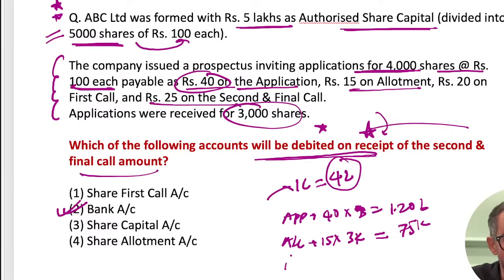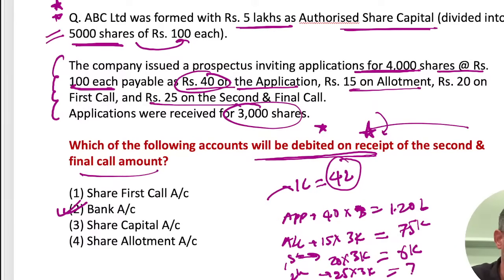At the time of first call, they are charging how much? 20. So 20 into 3,000, so it is 60,000. At the time of second and final call, they are charging how much? 25. So 25 into 3,000, so 75,000. You will see these numbers. These are the amounts, this is how we calculated the numbers.